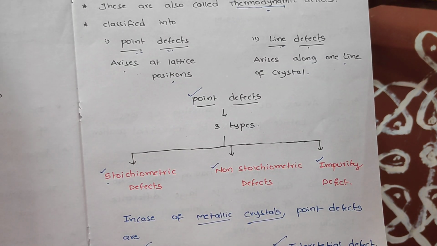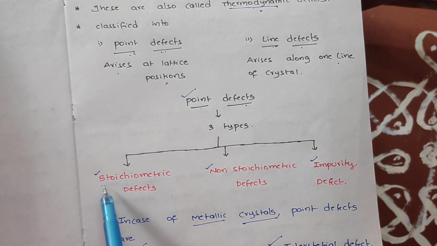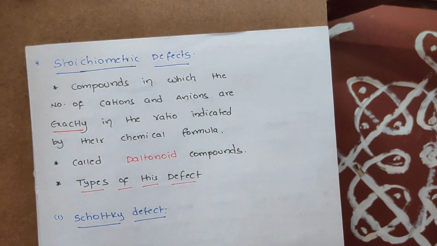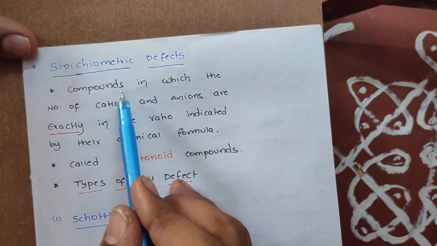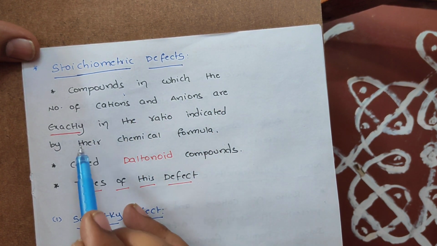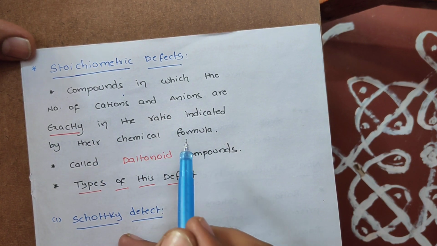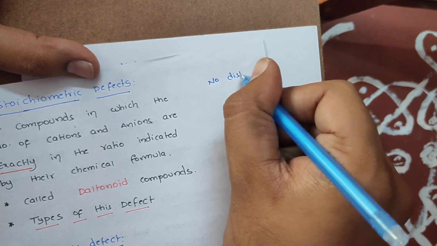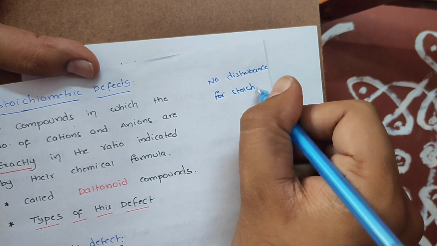So students, now we are coming to the concept of point defects, and first of all we are discussing stoichiometric defect. What is stoichiometric defect, sir? Let us look at the definition. Stoichiometric defect arises in such compounds in which the number of cations and anions are exactly in the ratio indicated by their chemical formula. Means in these stoichiometric defects, there is no disturbance, students, for stoichiometry of the compound.